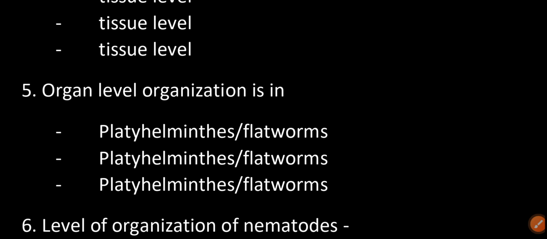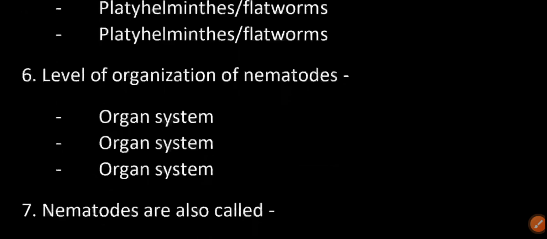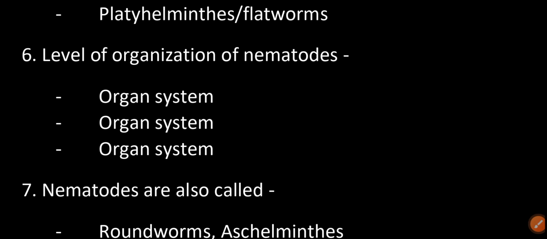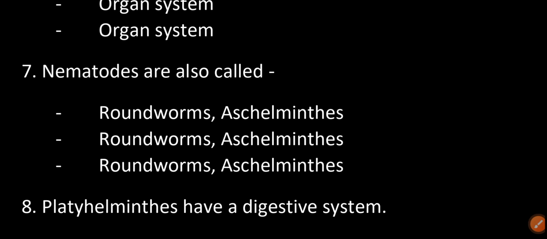Organ level of organization is present in Platyhelminthes or flatworms. Level of organization of nematodes: organ system. Nematodes are also called roundworms, Aschelminthes.